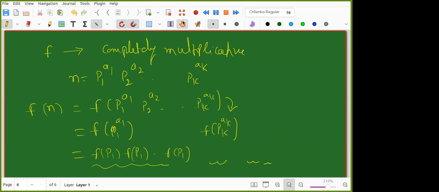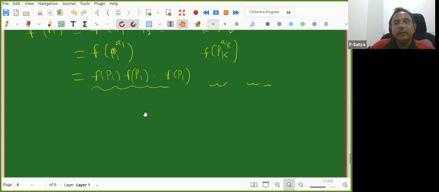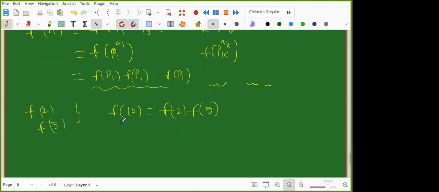All the prime power, prime factors. Primes only, right? If I know at primes, I know at every value, right? If I know f of 2 and f of 3, f of 5, then I know f of 10 also. F of 10 is equal to f of 2 into f of 5. It is completely multiplicative. Not only here, it is even true for multiplicative.